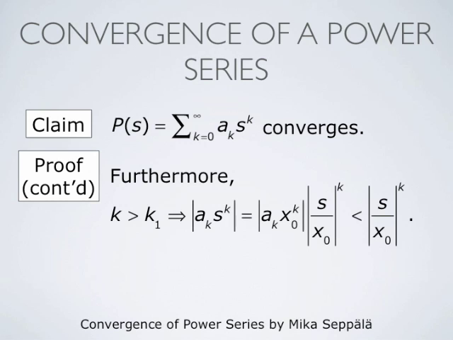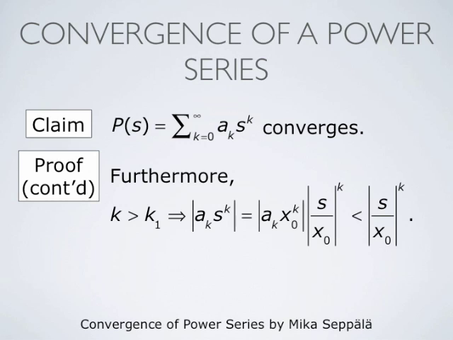Next, we use this observation to study the terms ak times s to the power k. We first observe that ak times s to the power k can be multiplied and divided by x0 to the power k, and in that way written in an equivalent form. The absolute value of ak times s to the power k equals the absolute value of ak times x0 to the power k, multiplied by the absolute value of s divided by x0, raised to the power k.